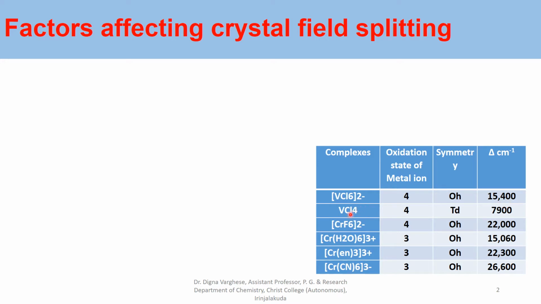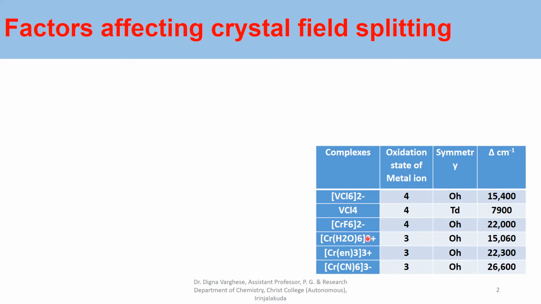And the same metal ion with coordination number 4, that is VCl4, its oxidation state is 4, its symmetry is tetrahedral, and its value is 7,900 centimeter inverse. For the octahedral chromium fluoride complex, its oxidation state is 4 and the symmetry is octahedral, and its value is found to be 22,000 centimeter inverse.